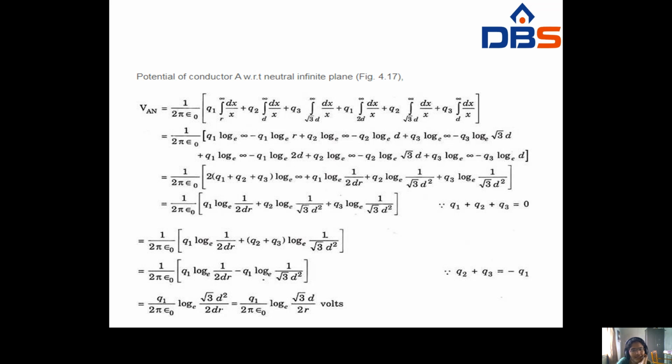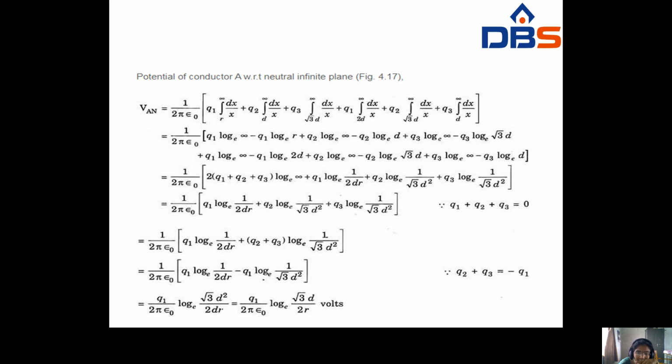VAN = 1/(2πε₀)[Q1 ∫ from r to ∞ dx/x, Q2 ∫ from D to ∞ dx/x, Q3 ∫ from √3 D to ∞ dx/x]. Hexagonal means another conductor is placed at a distance of √3 D. So in calculation of inductance, you have to see the hexagonal shape.